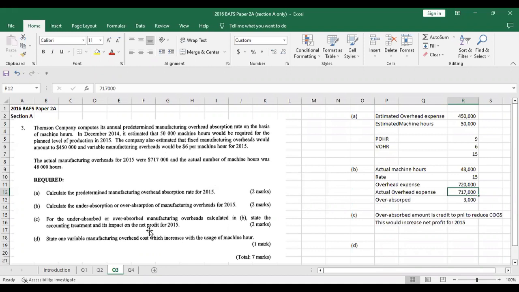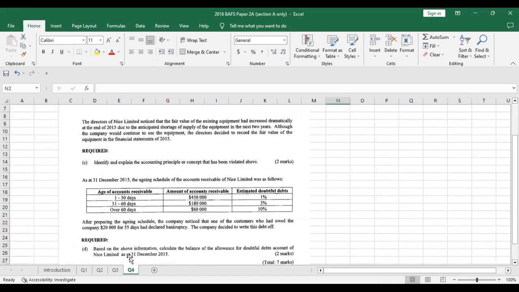So that's what the question means. As machine hours go up, what is the other item that will also go up? It has to be variable in nature. Electricity is a very simple example here. As soon as machine hours go up, if you use a machine more, it is going to incur more electricity expense at the same time. So this is the discussion over question 3 from section A of this paper.